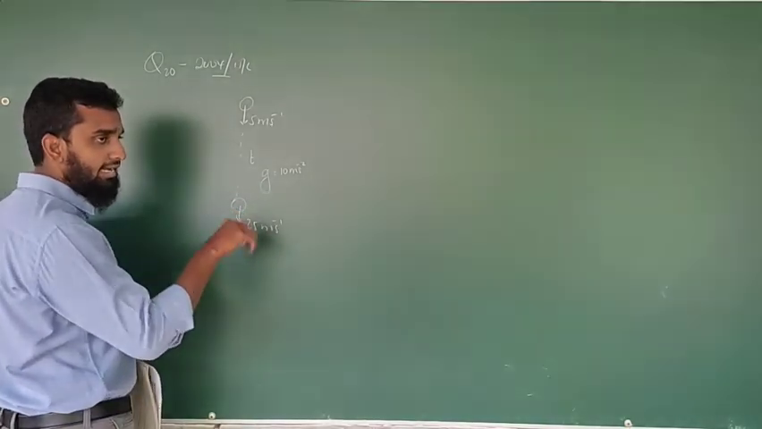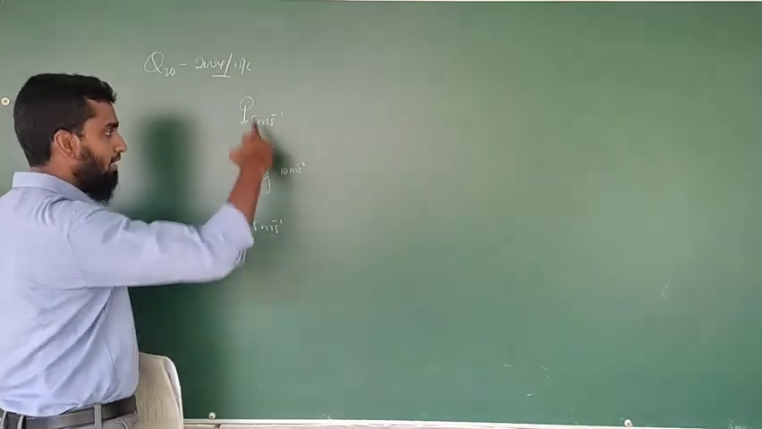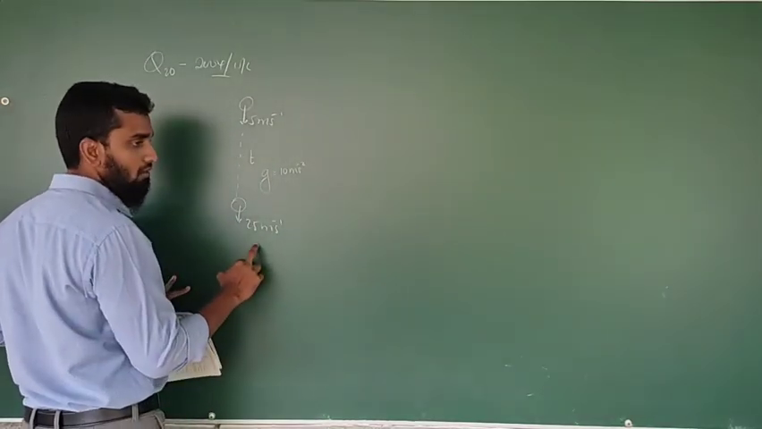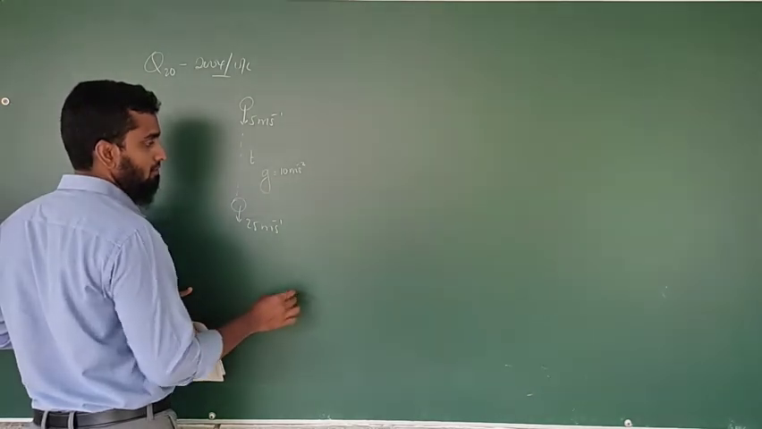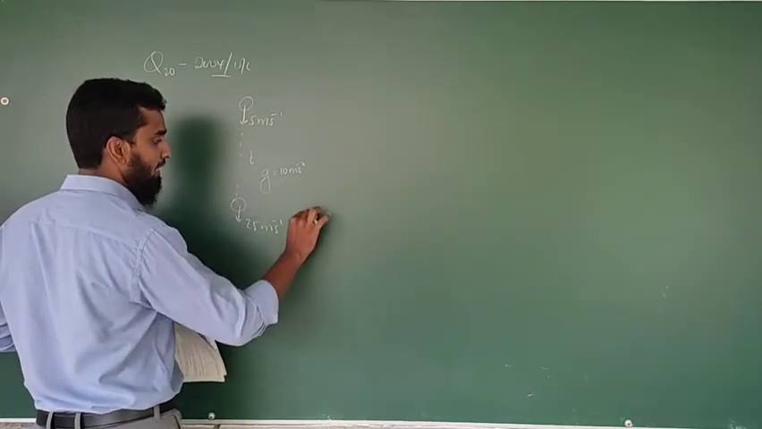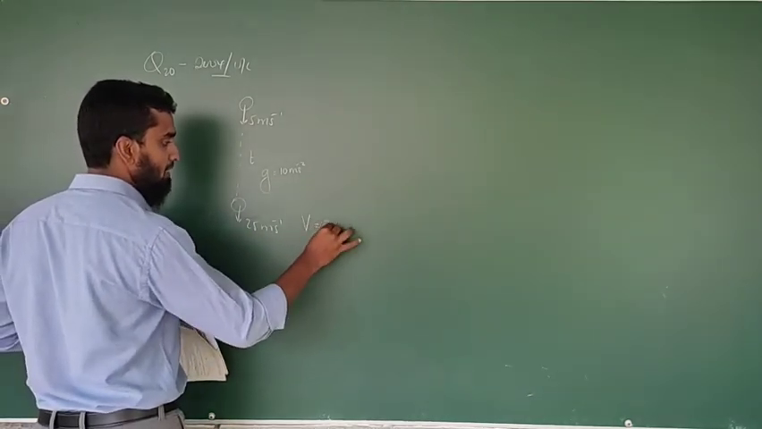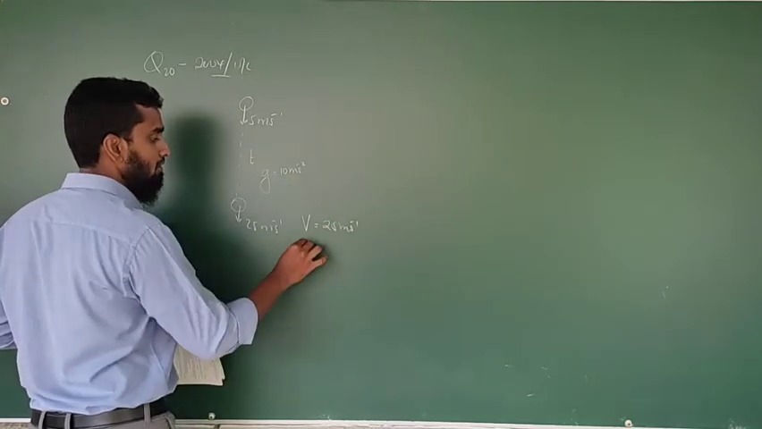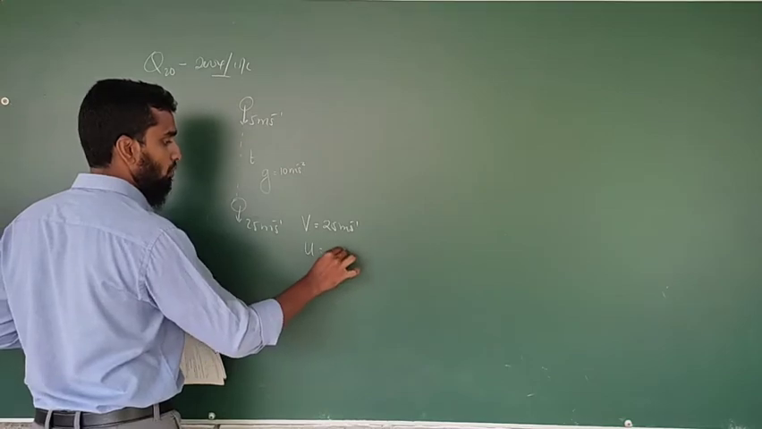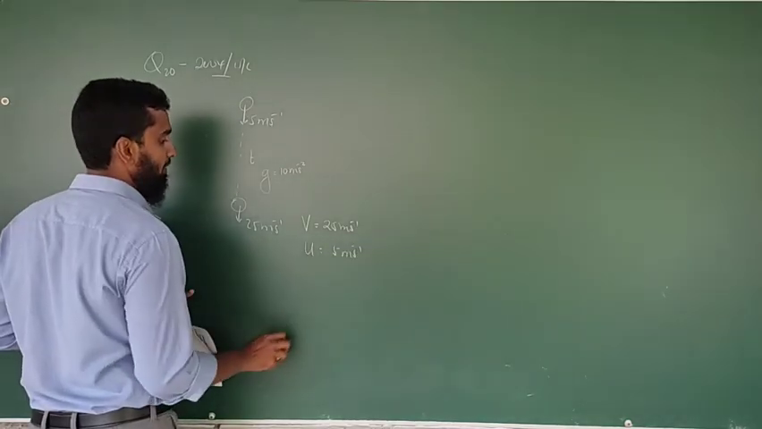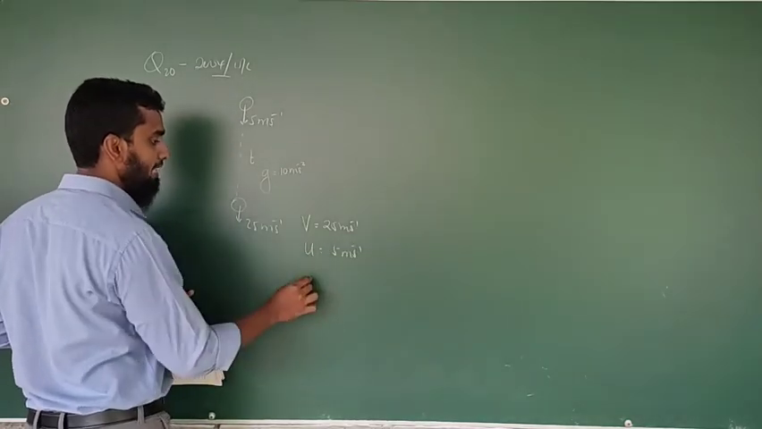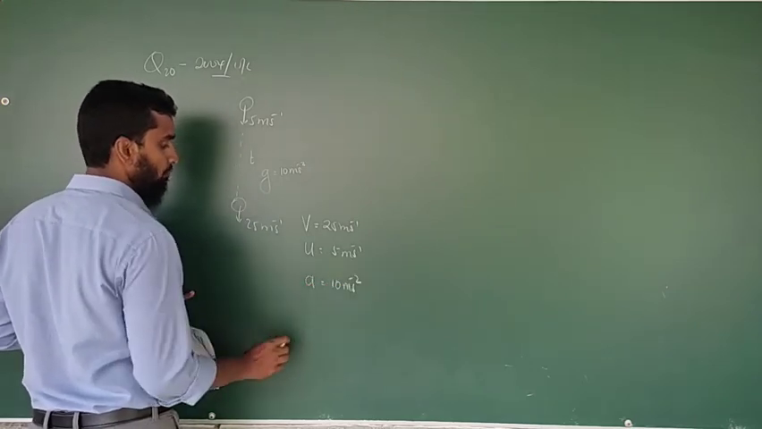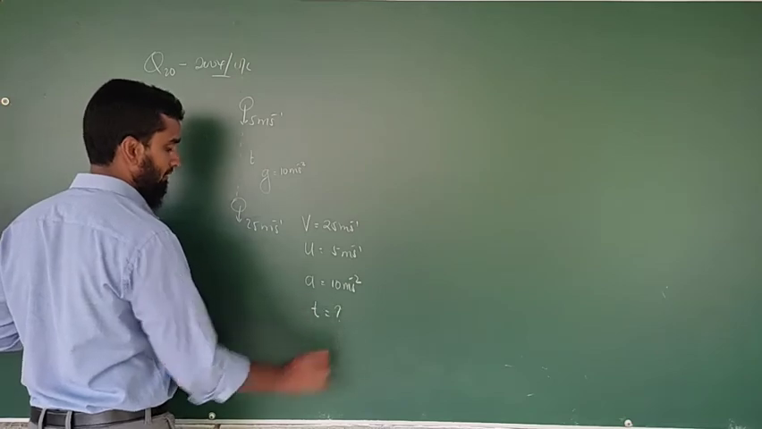Right, when we are doing questions like this, we have to collect the data. What is the final velocity, that is v is equal to 25 meter second minus 1. What is the initial velocity, u, that is equal to 5 meter second minus 1. This is the acceleration, 10 meter second minus 2. They are asking what is the time taken.